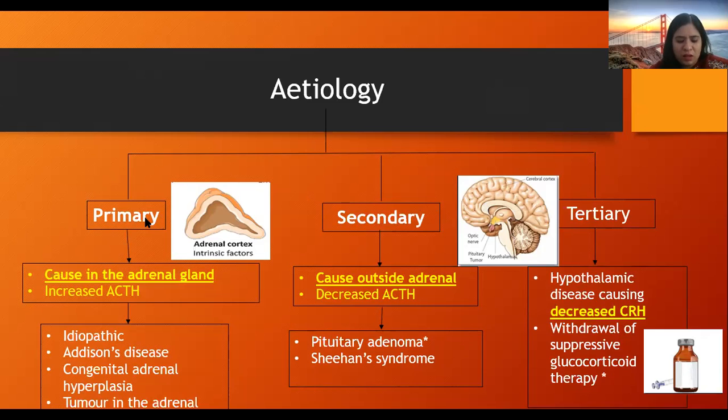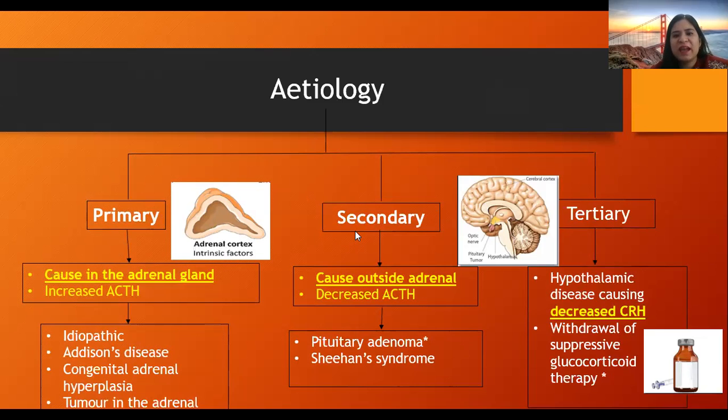We call the disease primary when the disease is inside the gland. That means, in this case, the disease is present inside the adrenal cortex. That means some intrinsic factors are working to destroy the gland and its secretion of hormones.